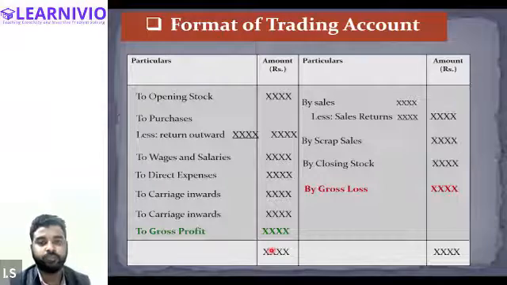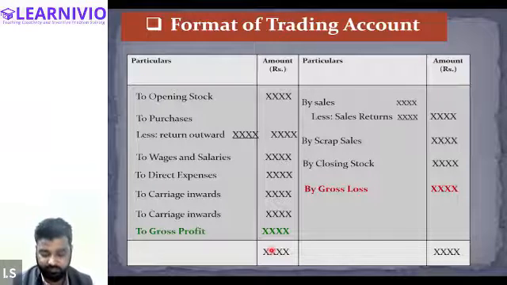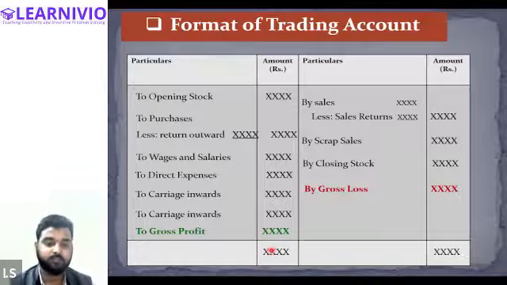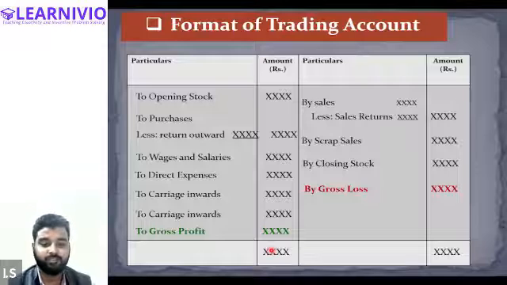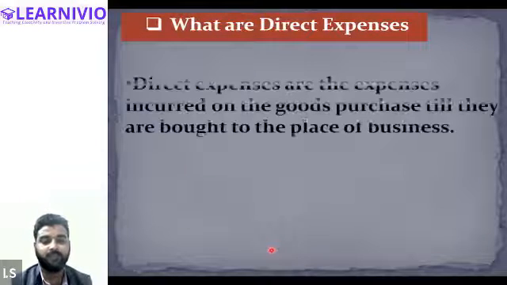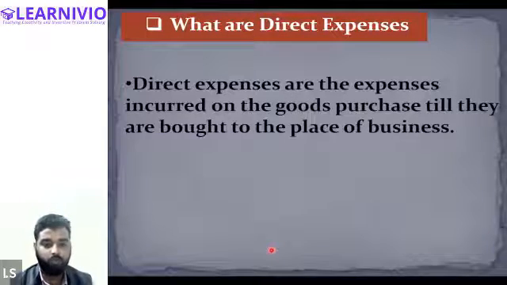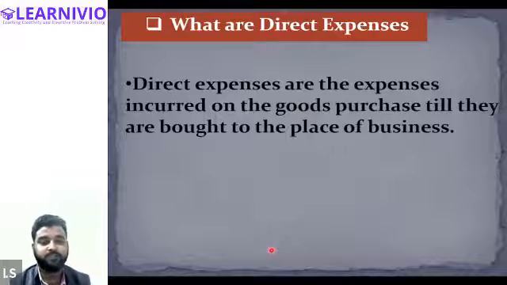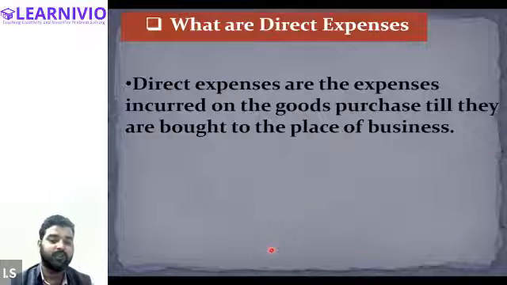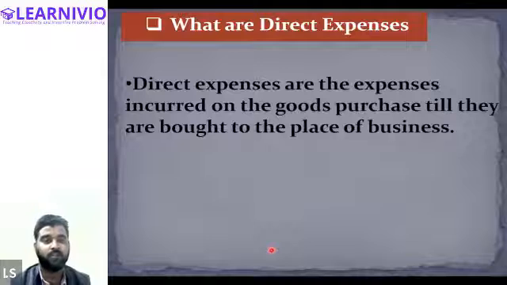Okay, let's move to the next point. Now the question arises, so what is direct expenses? Direct expenses basically means all those expenses which are incurred on the goods purchase till they are brought to the place of business. The expenses which are incurred after it has been brought to the business are not considered as direct expenses. All those are considered as indirect expenses.